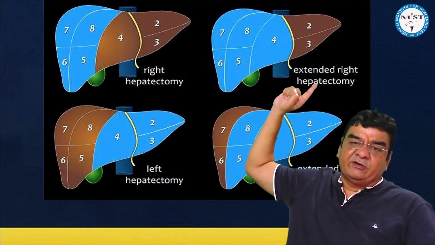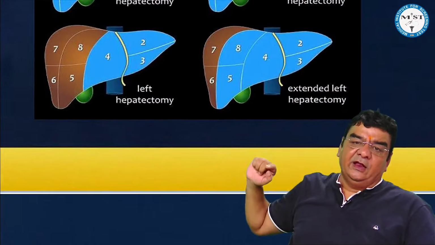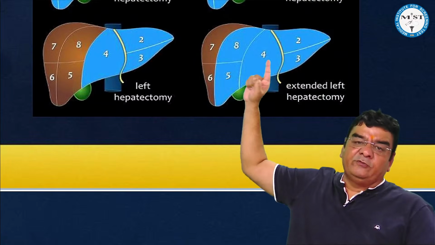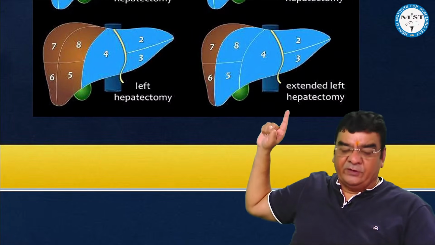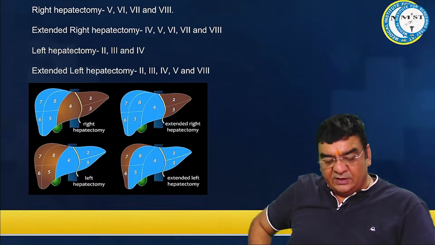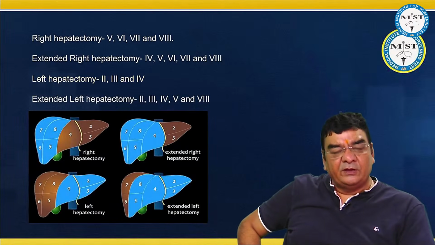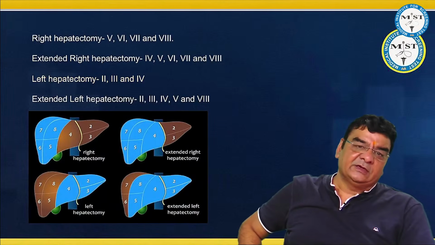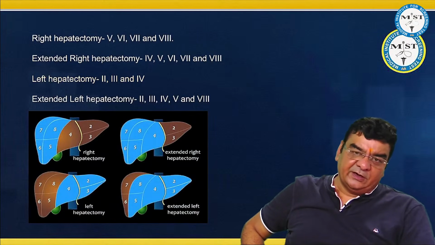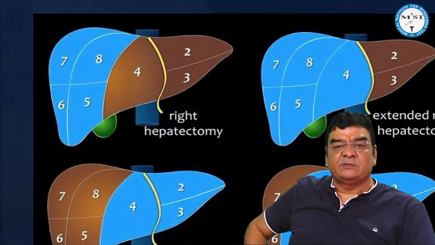And if along with 2, 3, 4, we also remove 5 and 8, that is extended left hepatectomy. So this time they asked about the left hepatectomy basically. They can ask us about right hepatectomy or maybe extended left or extended right hepatectomy. We just need to remember the segments of the liver nicely.